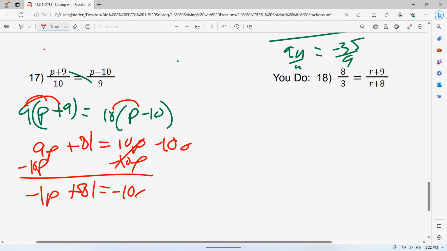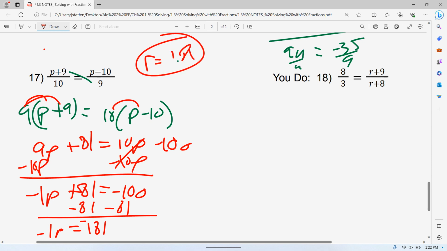Subtract 81 from both sides. By negative 1, that changes to 5. Any questions on that before we move on?